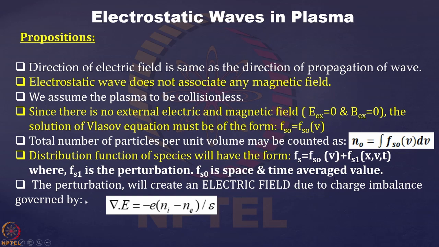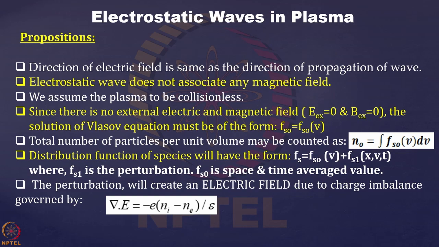The perturbation will create an electric field due to the charge imbalance caused by that effect, and that will definitely be governed by Poisson's equation, divergence E equal to rho by epsilon, where rho is the charge imbalance, that is Ni minus Ne. That imbalance is caused by the electrostatic wave due to the varying electric field.